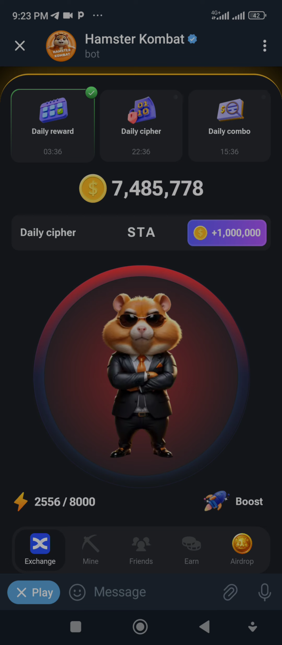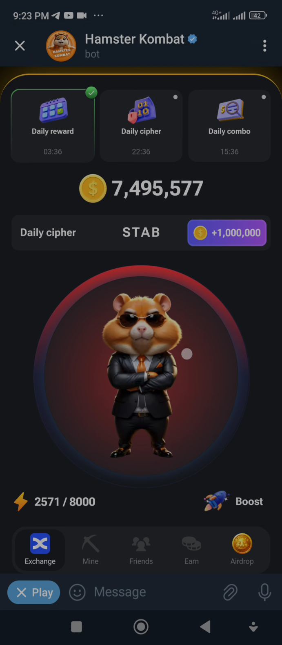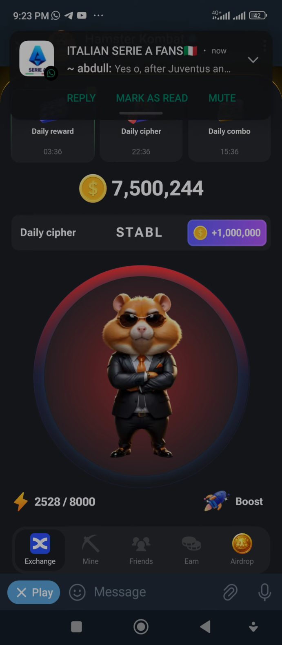For letter B, dash, dot, dot, dot. That is one dash and 3 dots. That's for letter B. For letter L, dot, dash, dot, dot. That is 1 dot, 1 dash, followed by 2 dots. That's for letter L.